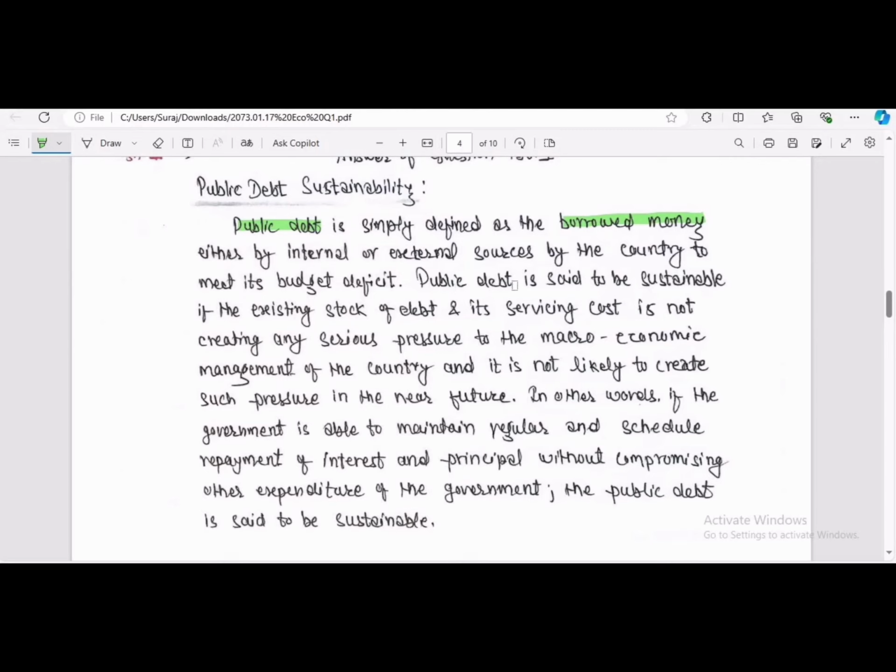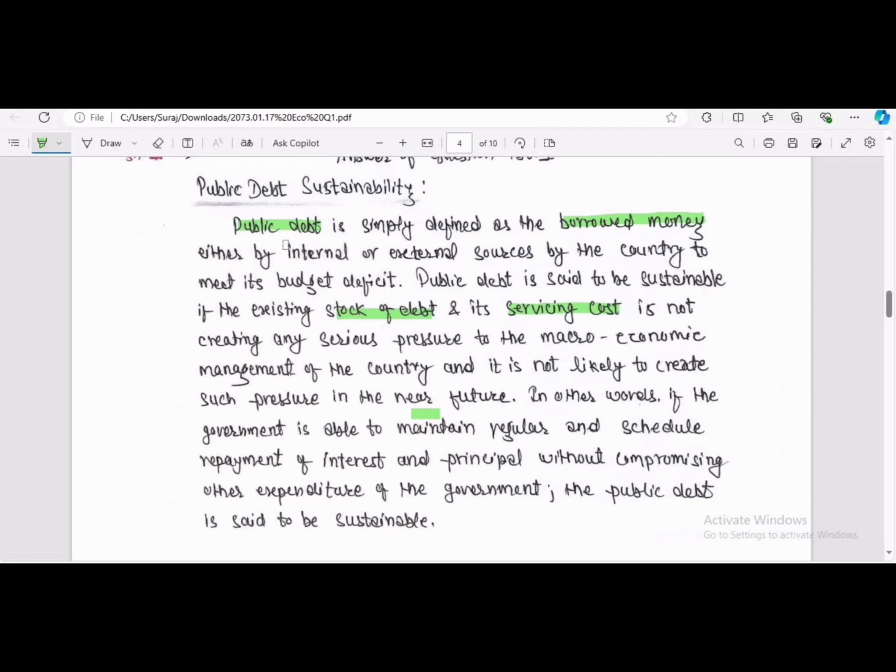Now, public debt sustainability: public debt is said to be sustainable if the existing stock of debt and servicing cost are not creating any serious pressure on the macroeconomic management of the country, and further, not likely to create such pressure in the near future. Likewise, in other words, we can also write: if the government is able to maintain regular and scheduled repayment of interest and principal without compromising other expenditure of the government, the public debt is said to be sustainable.